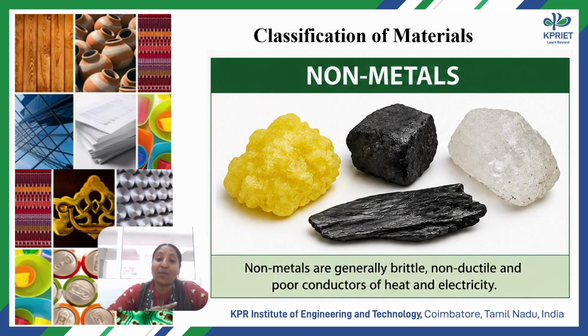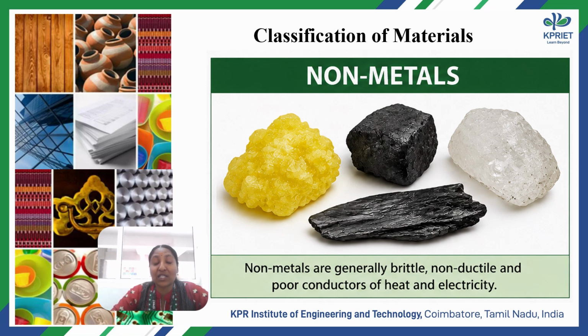Next classification is thermosets. These are polymers capable of resisting high temperature. They can withstand high temperature. Once a thermoset is formed, it can't be reshaped or remolded, so it is not able to be recycled. Best example is Bakelite, used in electrical switches, plug boards, and some saucepan handles. Epoxy resin and polyester resin also come under these examples.